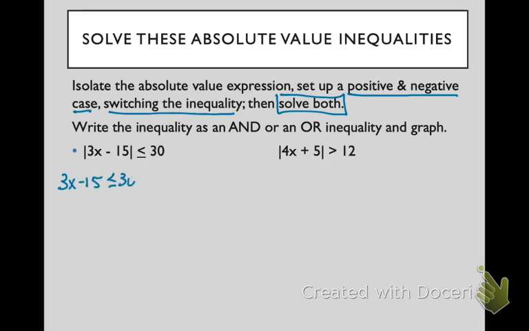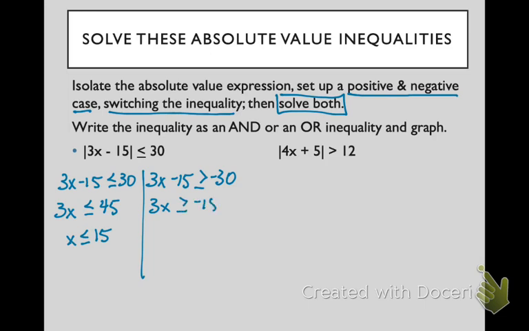So we have 3x minus 15 is less than positive 30, and then 3x minus 15 is greater than or equal to negative 30. So notice when I set up my negative case, I switched my inequalities. You do that just because of the nature of inequalities. Then we'll just go through our solving steps, which we've already talked about. So x is less than or equal to 15. And then I add 15 and then divide by 3. So x is greater than or equal to negative 5.